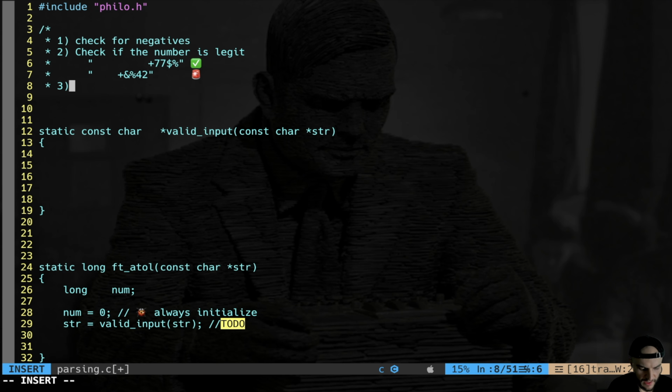All right, three, I do a check for int max initially. Check for int max. What do I mean here?